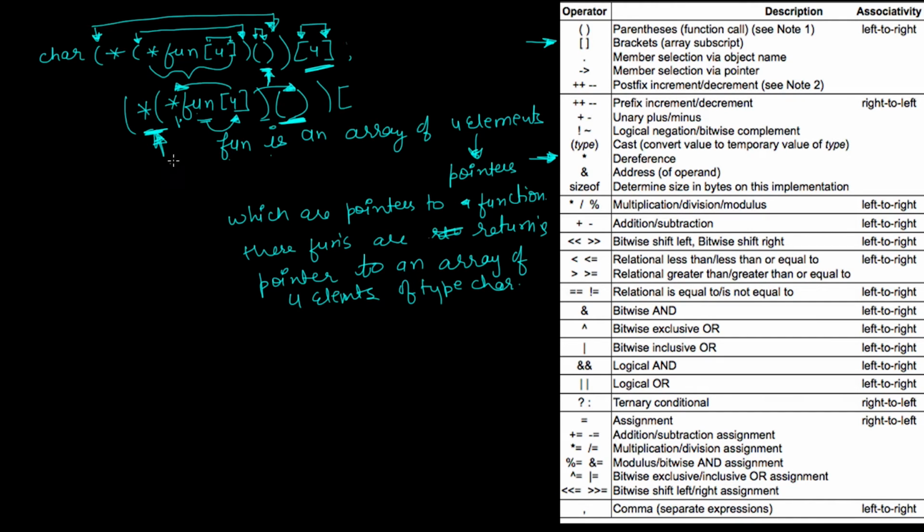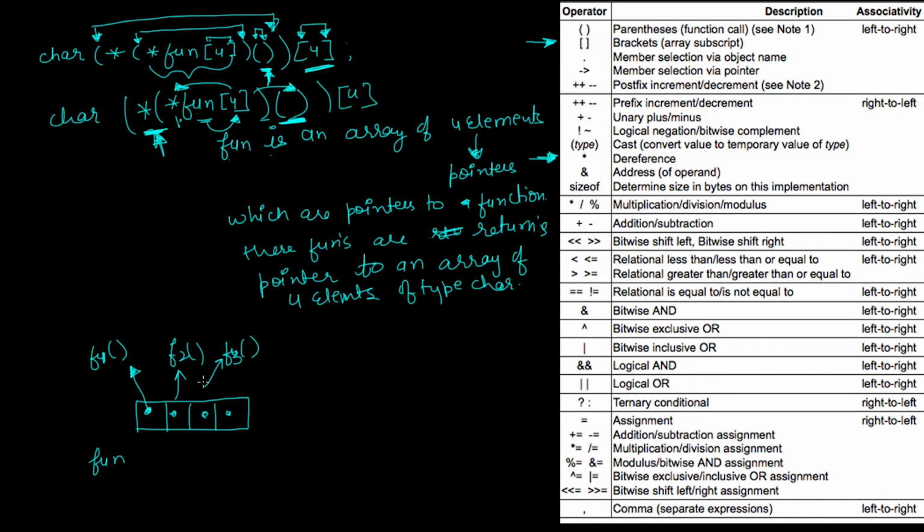Now if you want to visualize this, you can see it like this: this fun is an array of 4 elements. Let's suppose this is fun, and it is an array of 4 elements, and these 4 elements are pointers which are pointing to functions. Let us suppose this is function 1, this is function 2, this is function 3, and this is function 4.